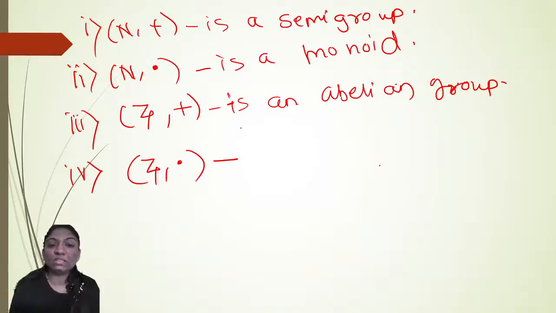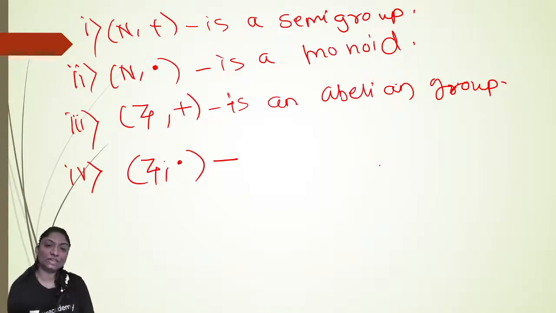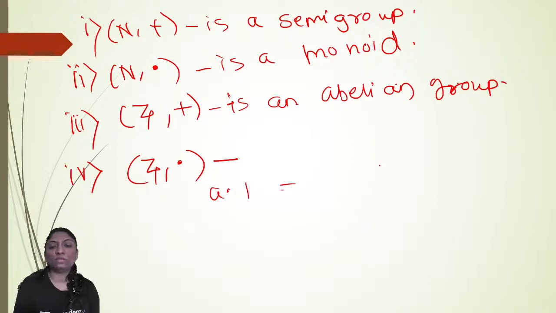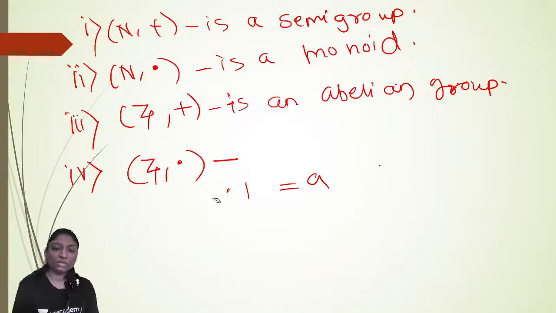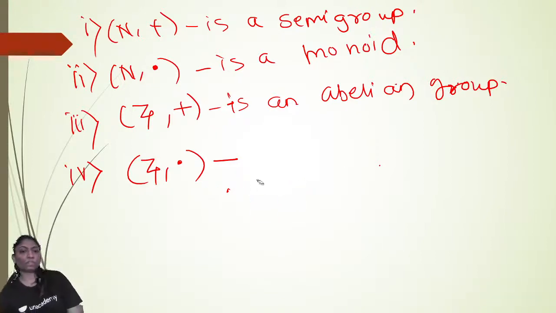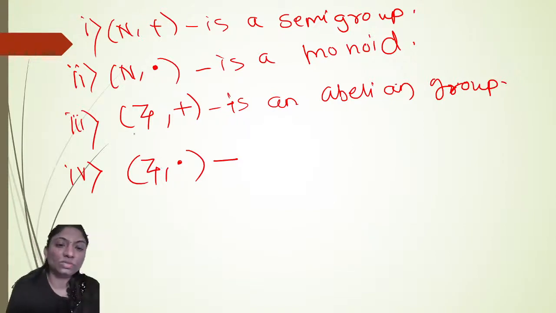Now Z with respect to multiplication, which element acts as an identity element? Yes, 1. For any a belongs to Z, there exists 1 in Z such that a into 1 is equal to a is equal to 1 into a, right? So there exists an identity element here, 1, which belongs to the set of integers.